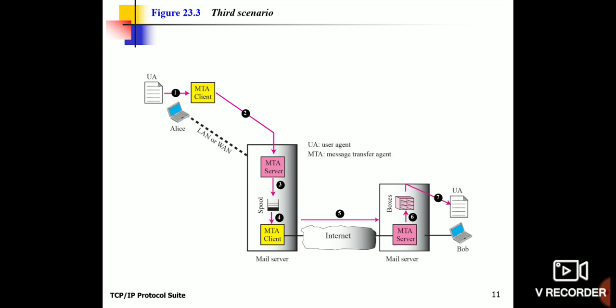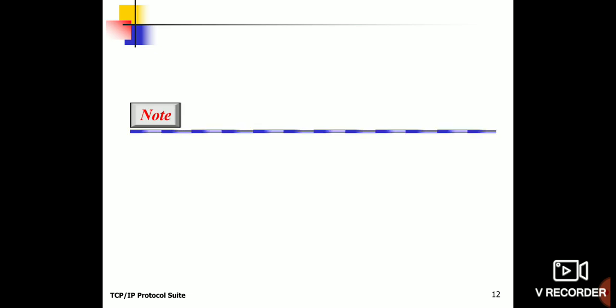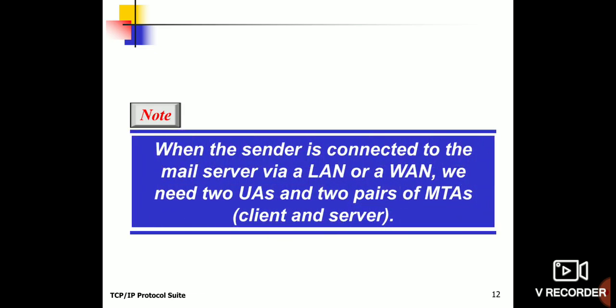Using the user agent of Bob, he is able to decode the mail. So in this case, when a sender is connected to a mail server via LAN or WAN, we need to use two user agents and two pairs of MTAs, at the client as well as at the server side. This is the third scenario.